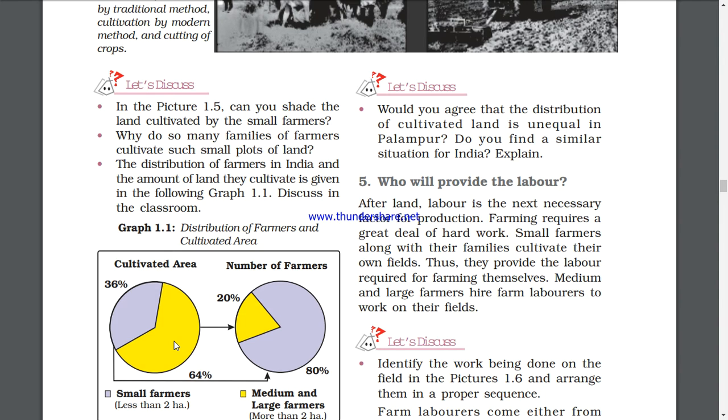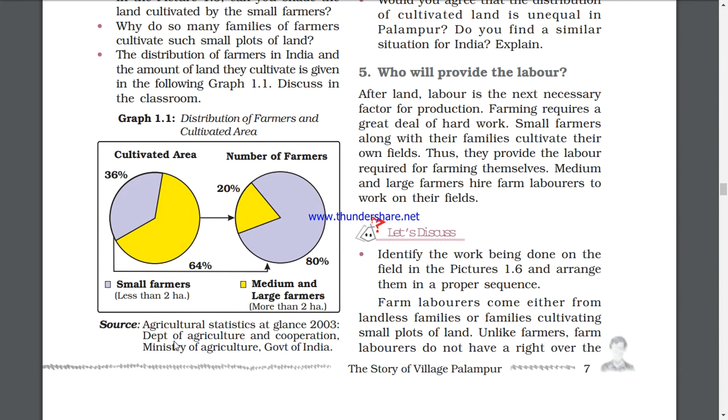Now, I'll be discussing this with you right now. See the cultivated area. It's just 36%. The small farmers, and the number of farmers they are showing is 20%. See, the medium farmers and large farmers they are showing with the yellow color, and the small farmers they are showing with the purple color. So if I see the cultivated area, it's more, 64%. And if I see medium and large farmers who have more than 2 hectares, it's just 20%. So see, more of the land is in the hands of the people who are less rich.